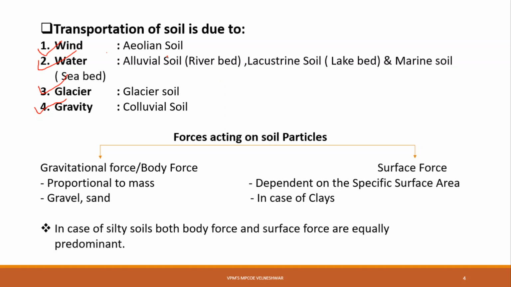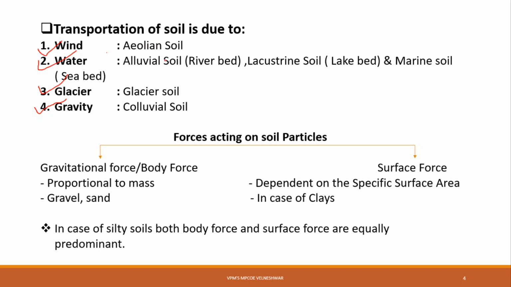Similarly, when soil is transported and deposited by water on a lake bed, that soil is called lacustrine soil. And when soil is transported and deposited on a seabed, that soil is called marine soil.